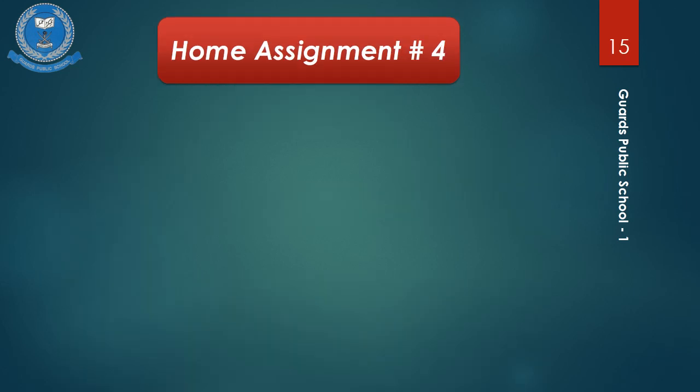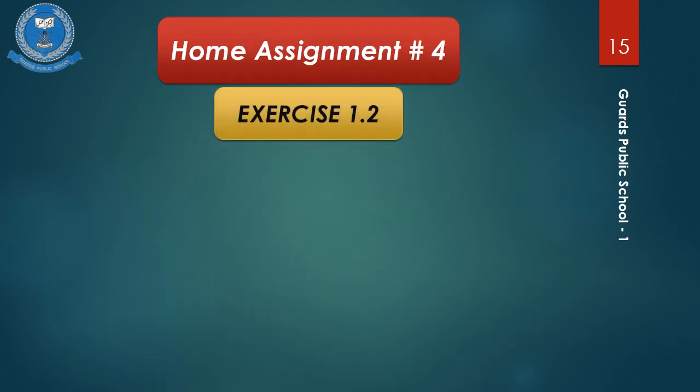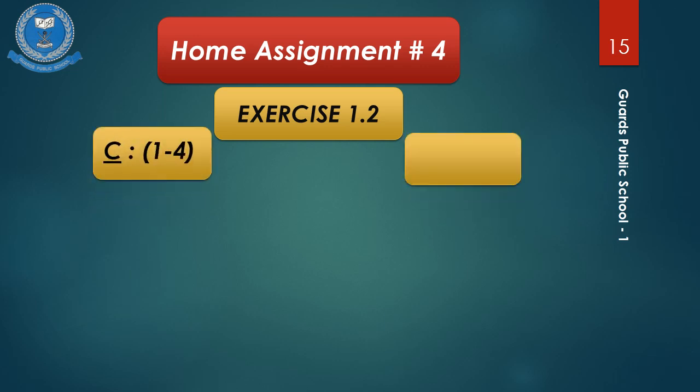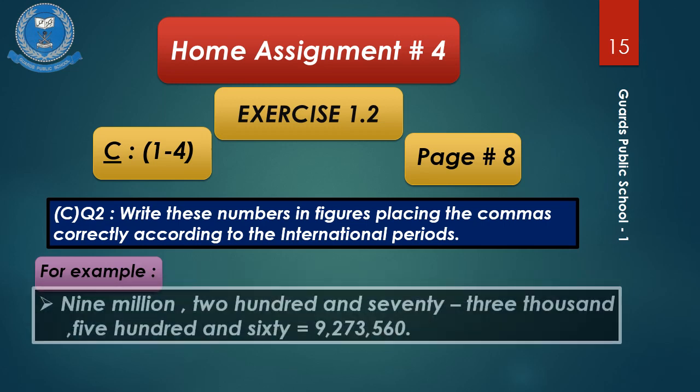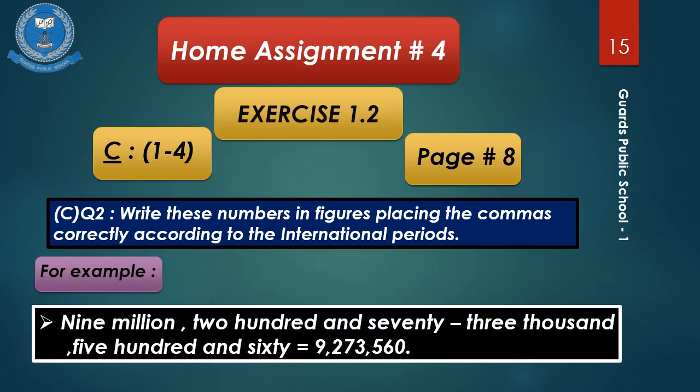Now for question number 2, exercise 1.2c. Parts you have to do are 1 till 4 and the page number is 8. Question is given, write these numbers in figures placing the commas correctly according to the international periods. For example, 9 million 273 thousand 560. This question is given in words and you have to write in figures like 9,273,560.